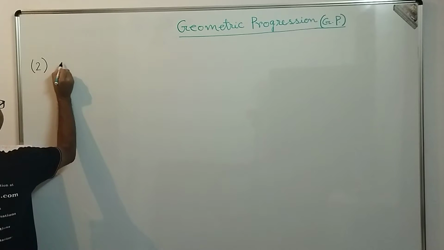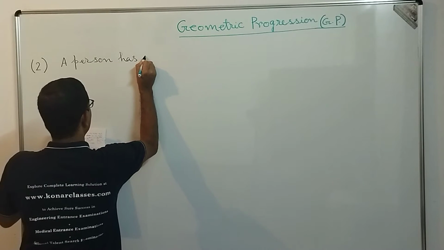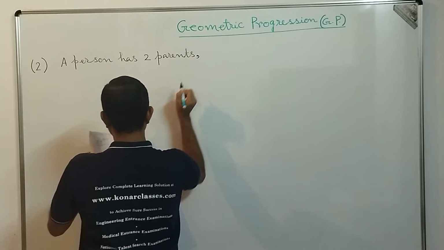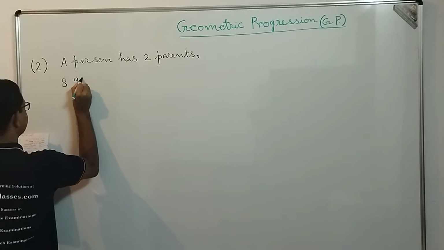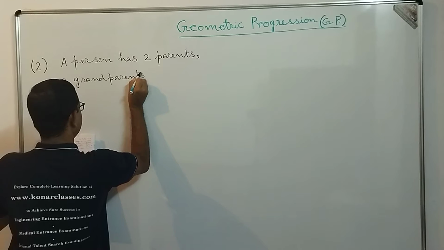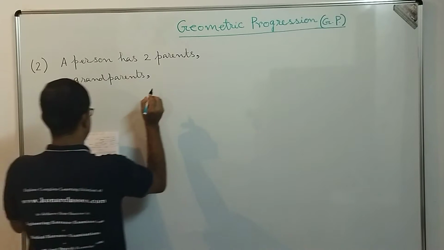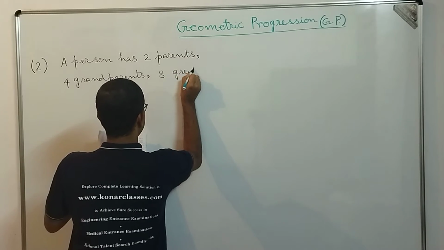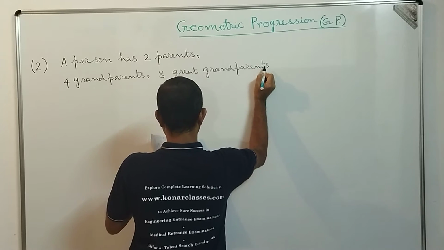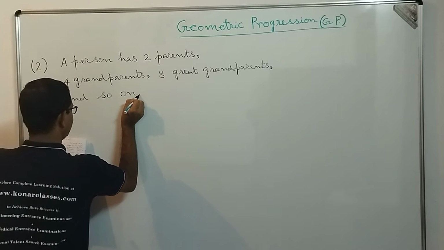A person has two parents, four grandparents, eight great grandparents, and so on.